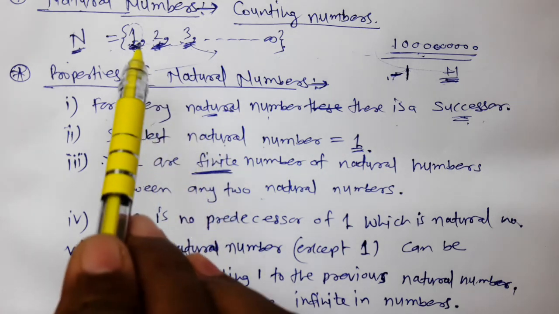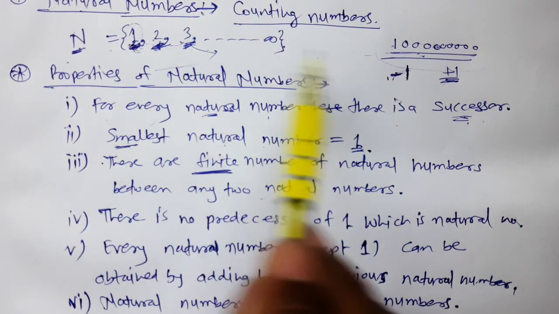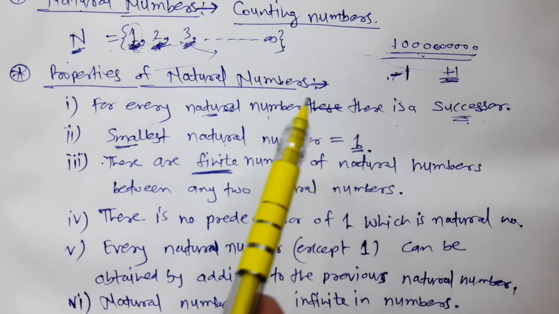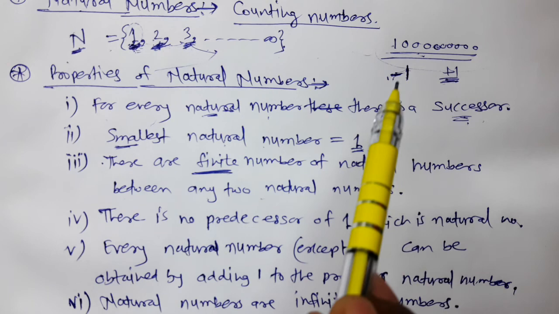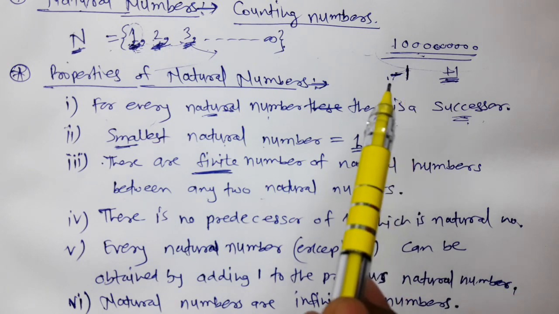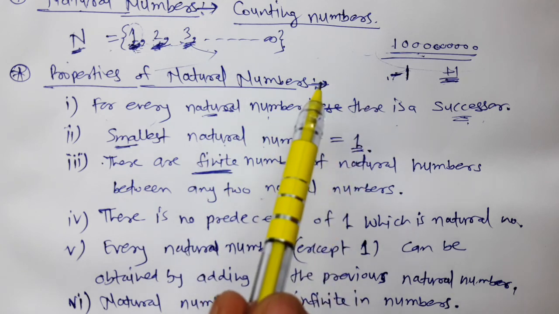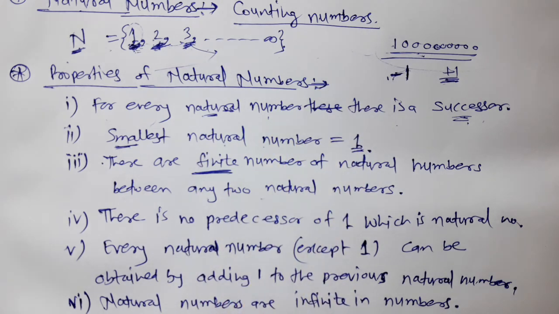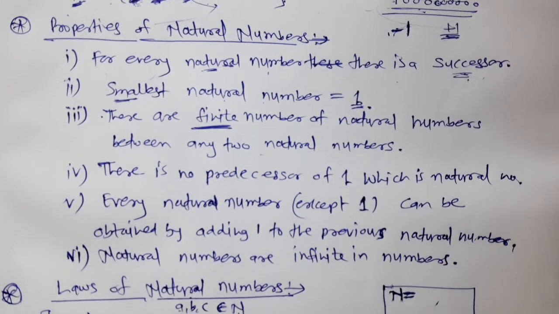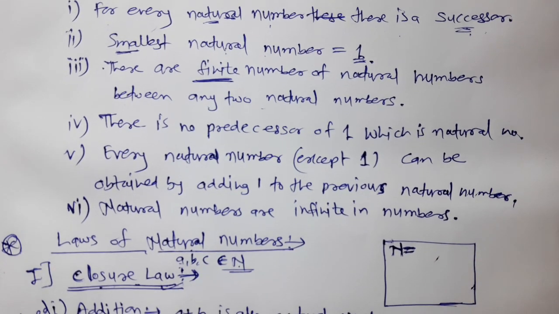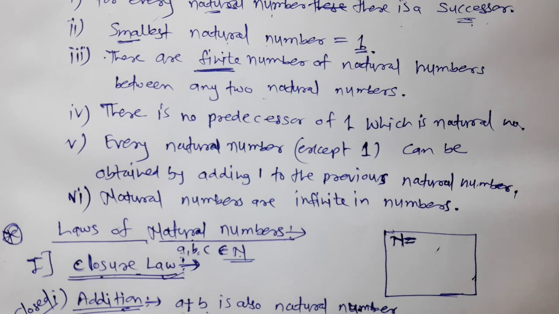If we count the natural numbers in between these two numbers, we will get a finite number of natural numbers, because there are numbers in between which we can count. If we can count them, then the quantity is finite.